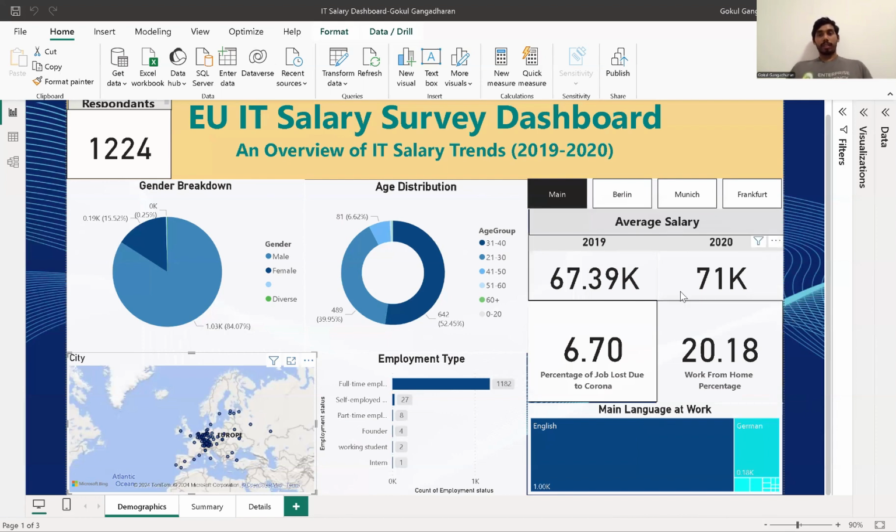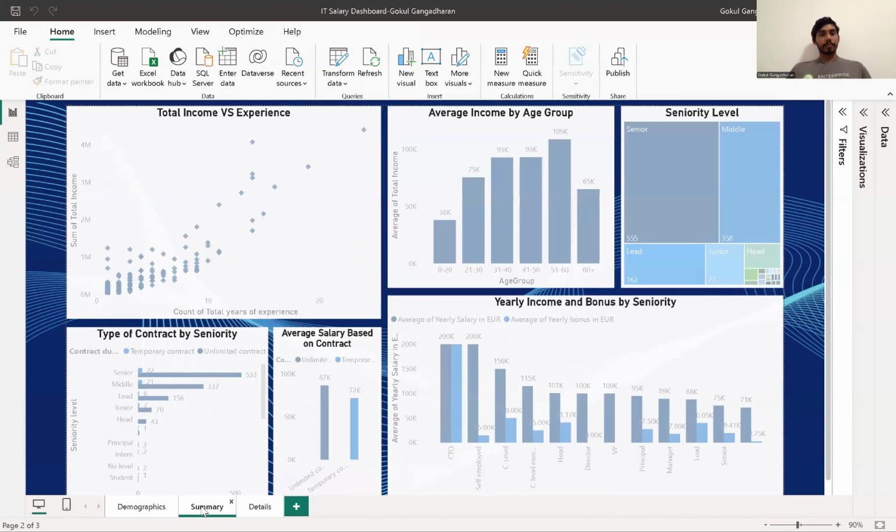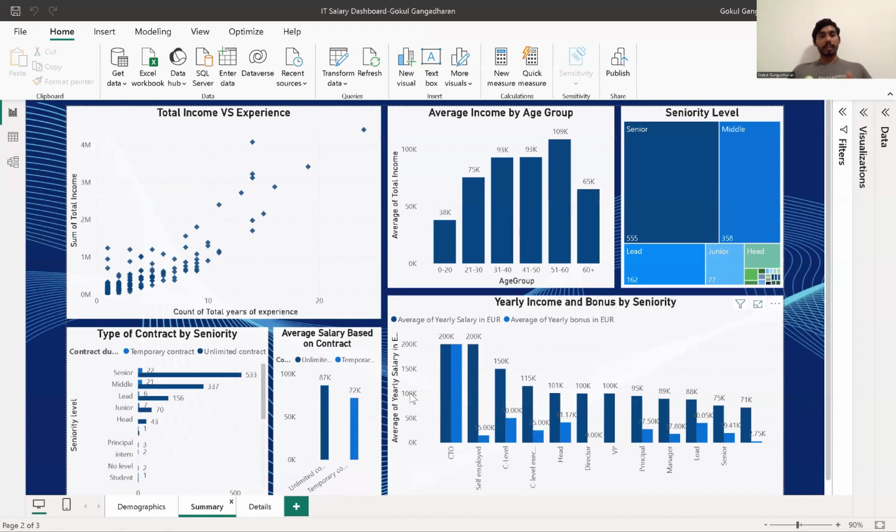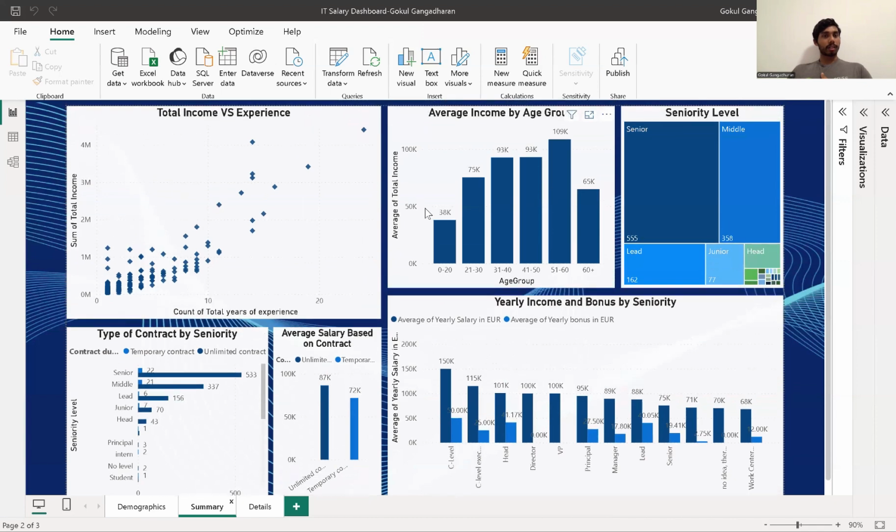So moving on to the summary page, this page gives a breakdown of the amount of salary of people based on their experience level, that is, based on their seniority level, or based on their age group, or based on how long they have been working in the field.